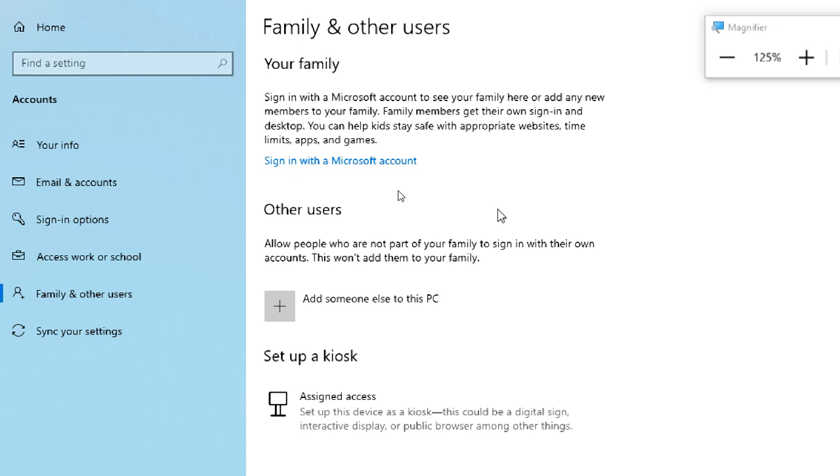We can restrict their access also, like accessing time, 2 hours per day, Sunday 4 hours per day, or maybe Saturday 3 hours. We can do it like that. We can also set website access restrictions, what kind of websites they are able to access, what kind of applications they can access, and what kind of games they can install or play in the system.